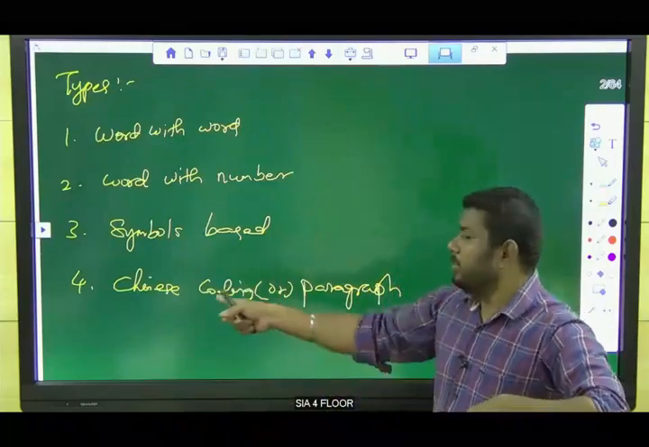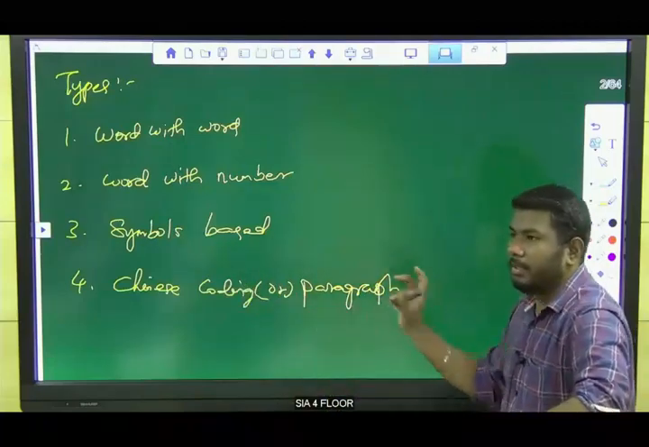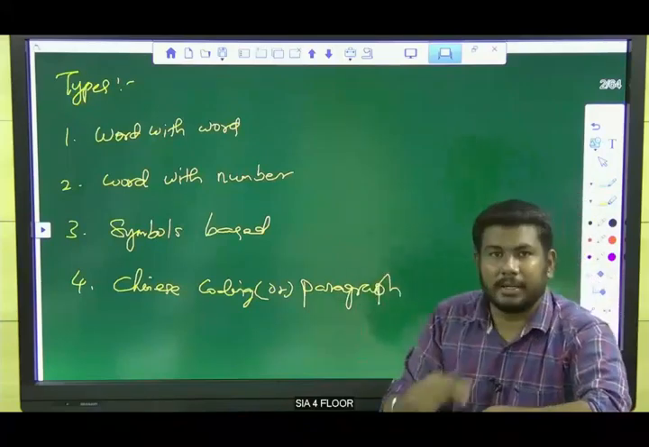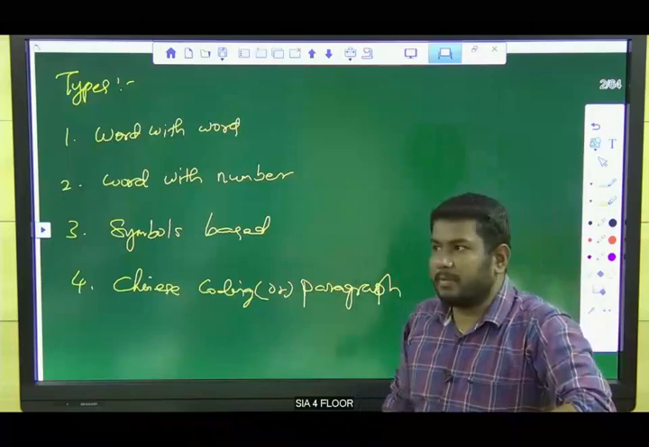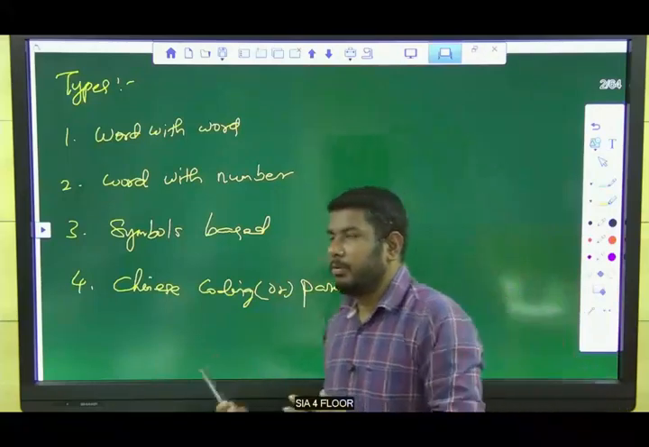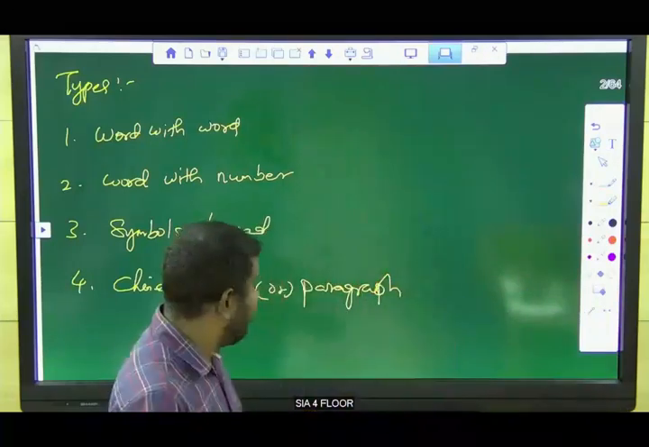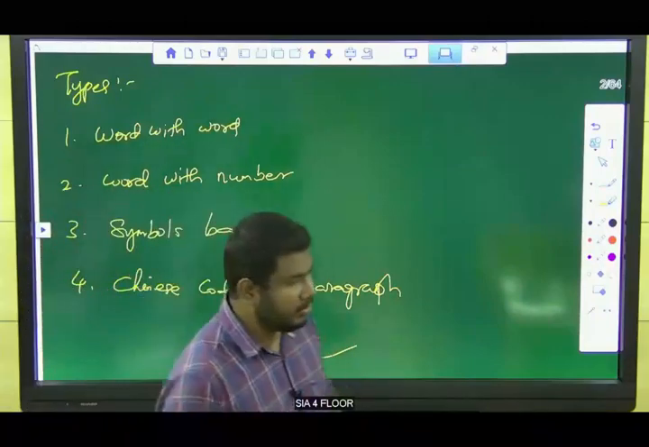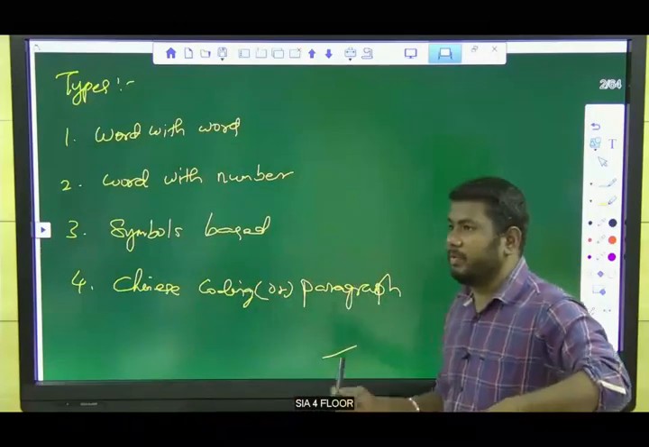In Chinese coding, we can create some difficult questions, but in CSAT you cannot expect difficult questions from Chinese coding. In bank examinations, they can ask difficult questions in Chinese coding, but in the CSAT examination, you don't get difficult questions in the coding and decoding topic itself.